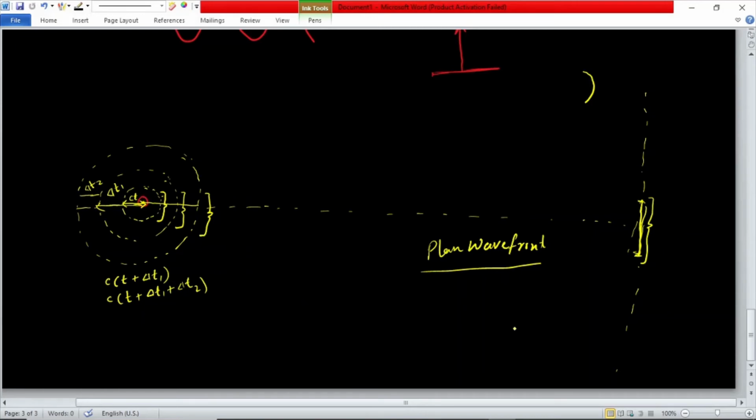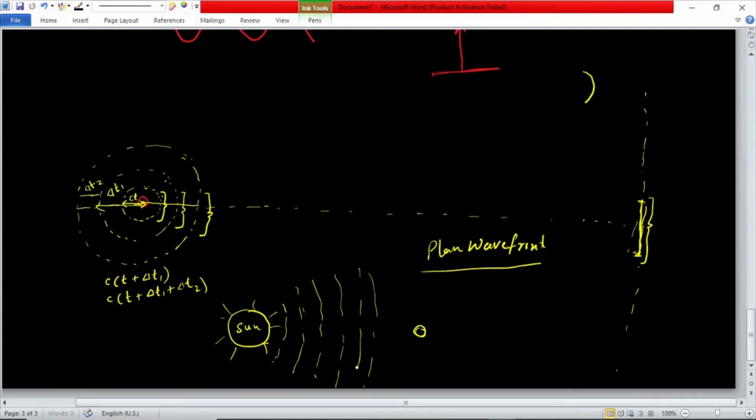For example, if we see how our solar system works, then we will notice that if we have our sun, which is the source of light, here, and our earth is here, then all the wavefronts are reaching our earth, and when they reach the earth, the radius is so large that what we see here are only plane wavefronts instead of spherical wavefronts.